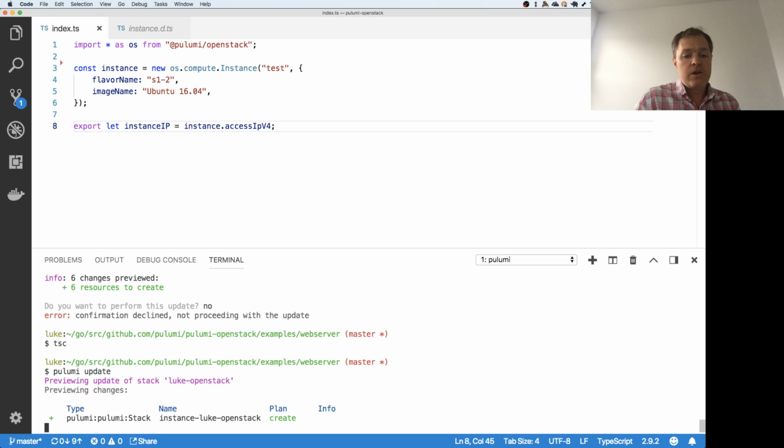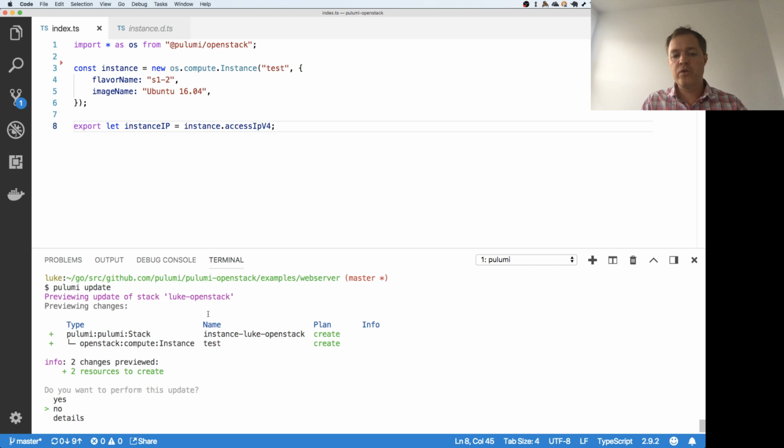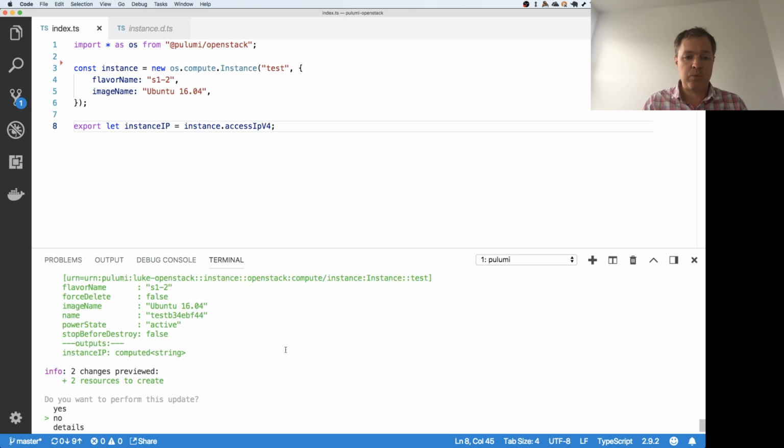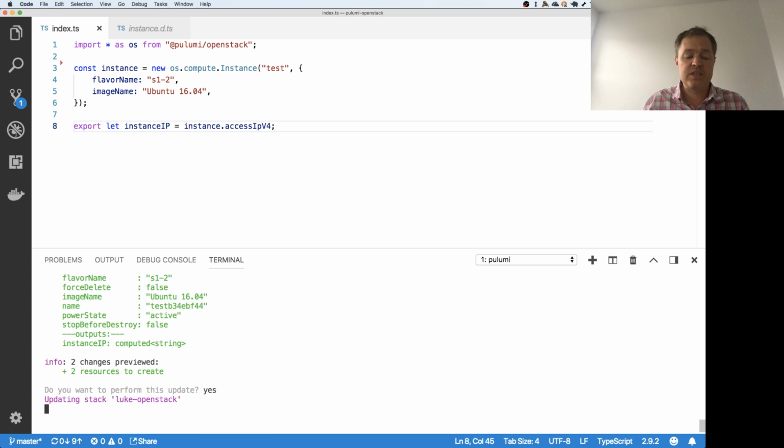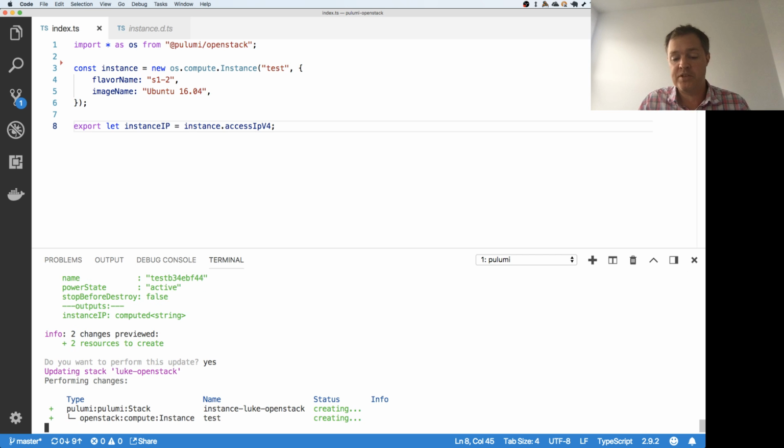So we'll see that when we do the pulumi update, as we expect from Pulumi, we get this preview telling us what changes we're going to make, and we see effectively we're just going to create that one instance. And so I can go ahead and say yes. I can go ahead and look at the details if I want and see all the details of what we're going to create there. Go ahead and say yes, and we'll go and provision this instance in OpenStack.